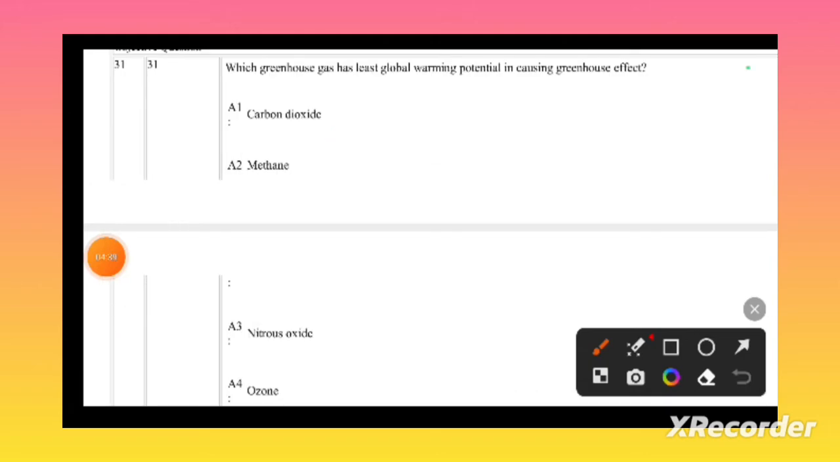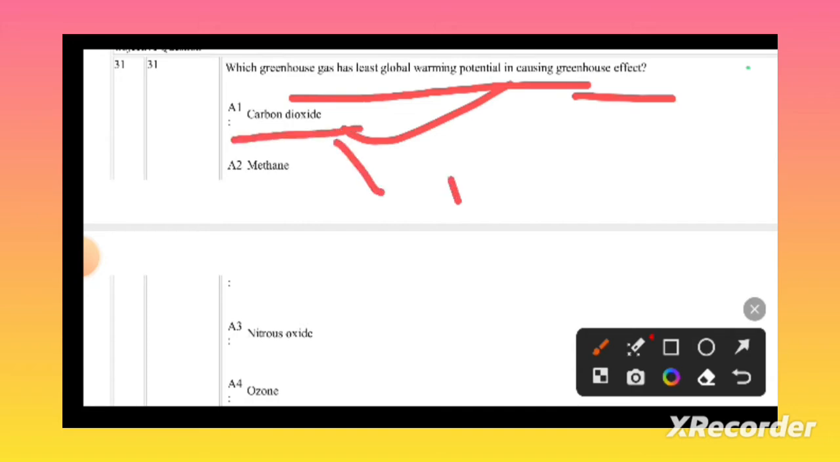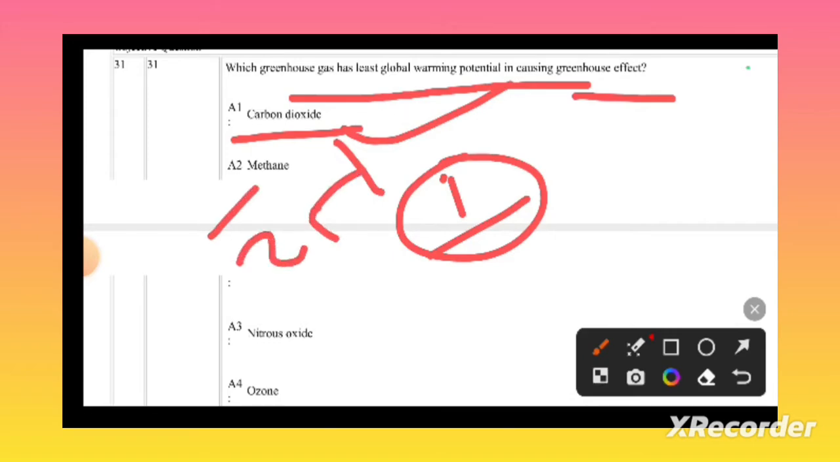Which greenhouse gas has the least global warming potential in the greenhouse effect? Global warming potential is different from global warming. Global warming potential is how much potential a type of gas has for causing global warming. The global warming potential is the least for carbon dioxide. It is only 1. The global warming potential of methane is 25, and nitrous oxide is 298. Let's go to the next question.